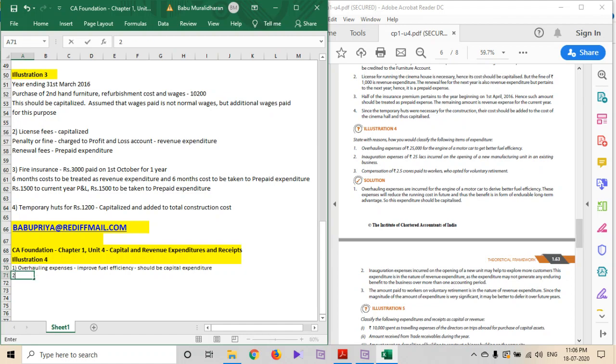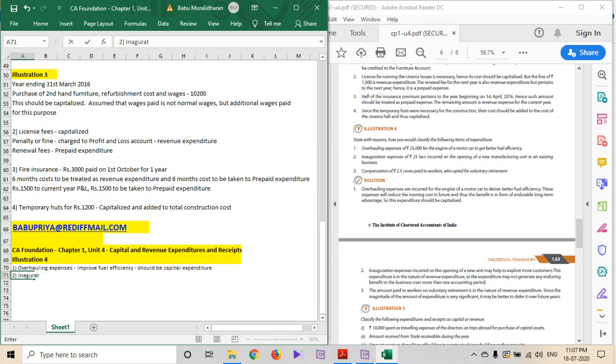Then, second one, inauguration expenses of rupees 25 lakhs incurred on the opening of a new manufacturing unit in an existing business. The amount seems to be very high, 25 lakhs, right? But is it going to give any business impact? Is it going to bring any business efficiency for the company? Probably in the short term, in the first year of operations.